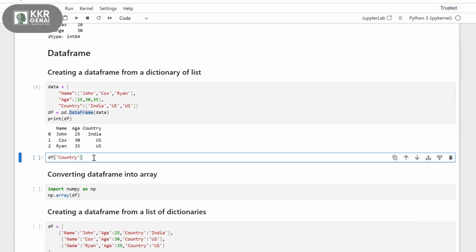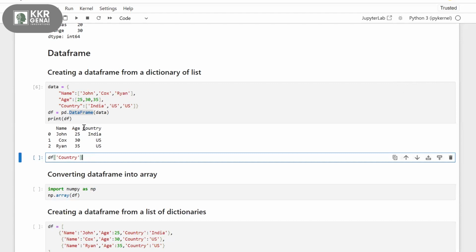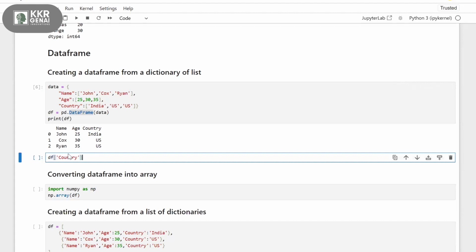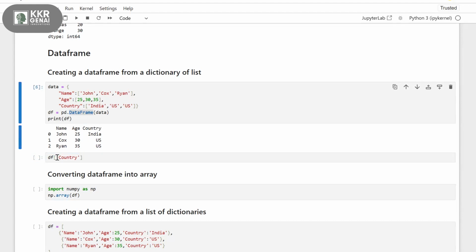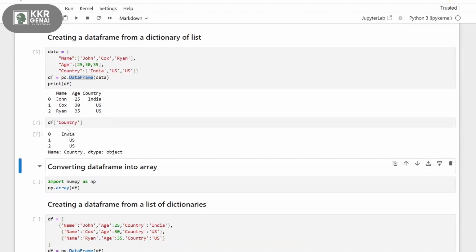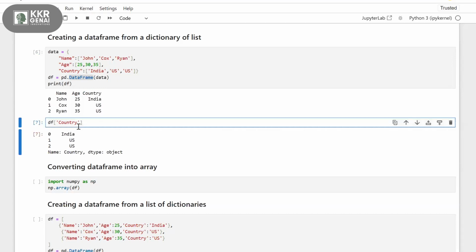Now let's say df of country. So this is my data frame, right? Name, age, country. If I want to access a single column in my data frame, I would do df of country. So df is my data frame, and in the square brackets I'll give the name of the column which I want to access. So I want to access country, so I'll give country in single quotes here. If you observe, my output is India, US, US. I am accessing the country column values here. If you want to access the age column, then df of age.